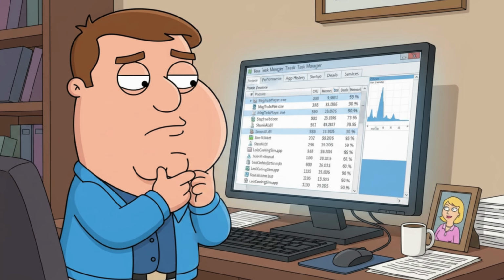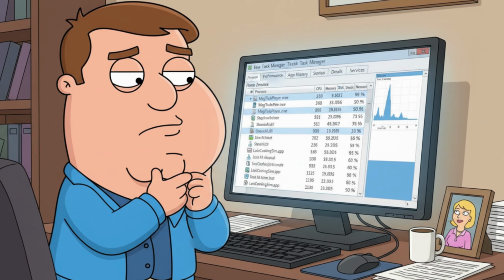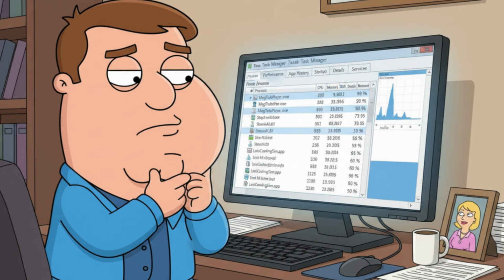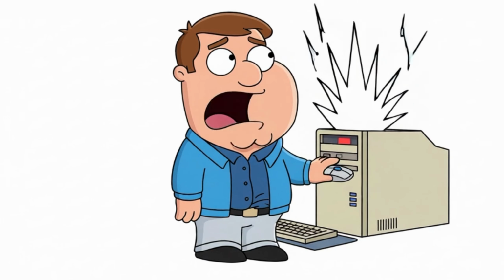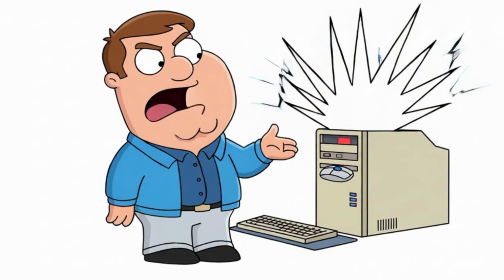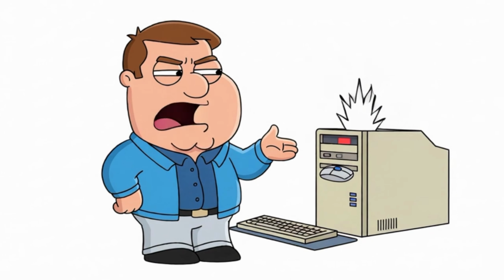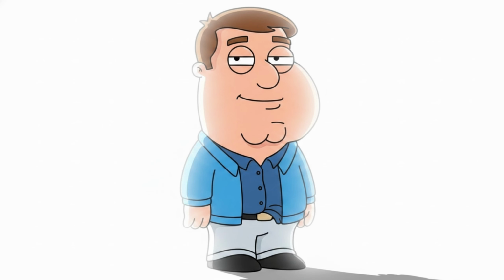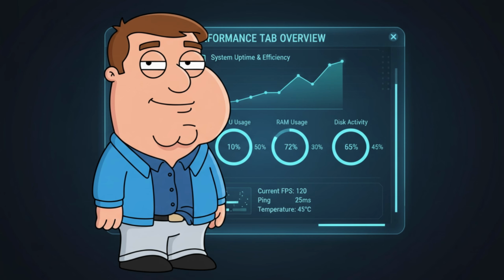So, what should you do? First, stop treating Task Manager like a scoreboard. Don't just glance, watch it. Interact with your system while it's open. Click things, switch apps, and see what changes in real time. Second, use the right tabs. The Performance tab shows trends. The Startup tab shows what's slowing you down before you even begin.